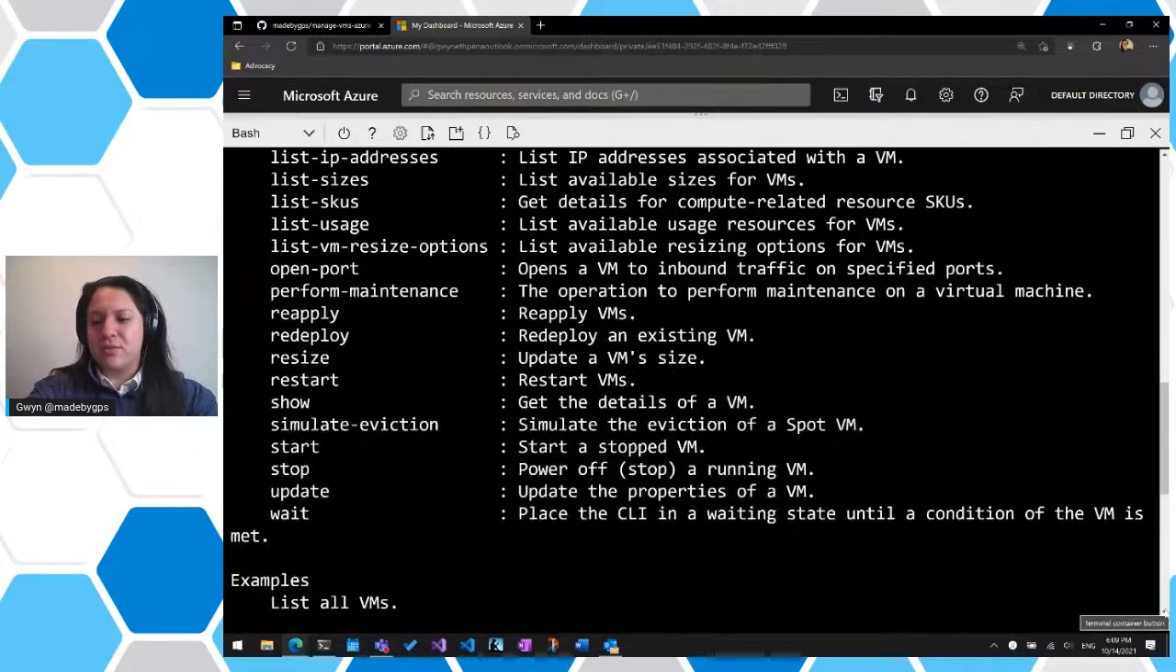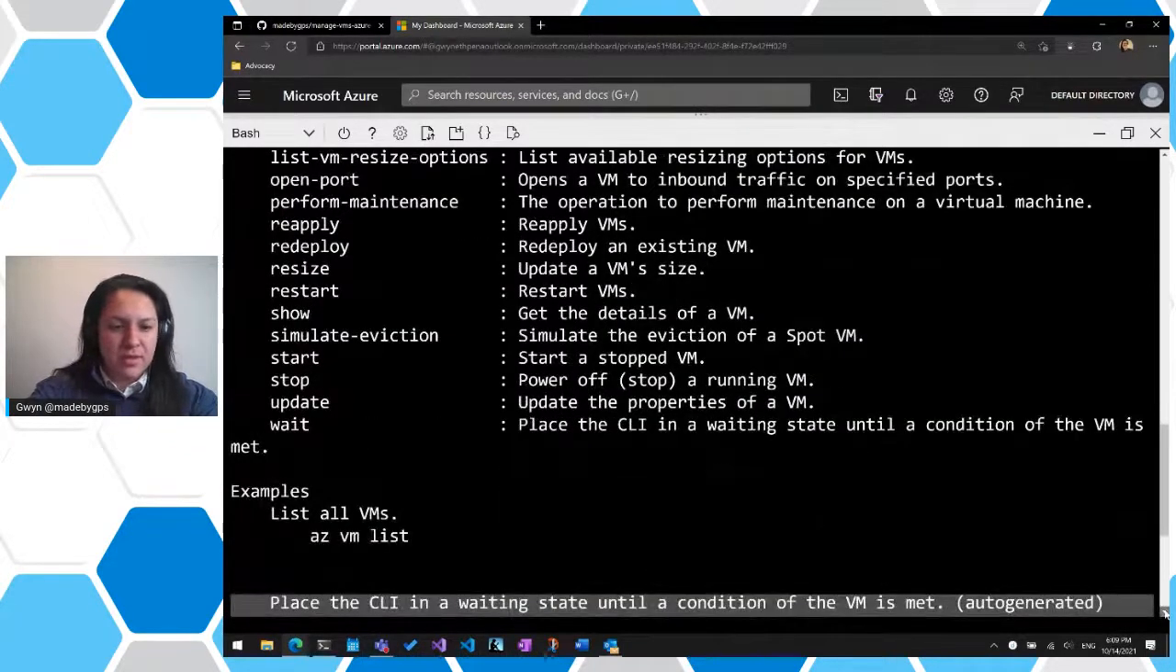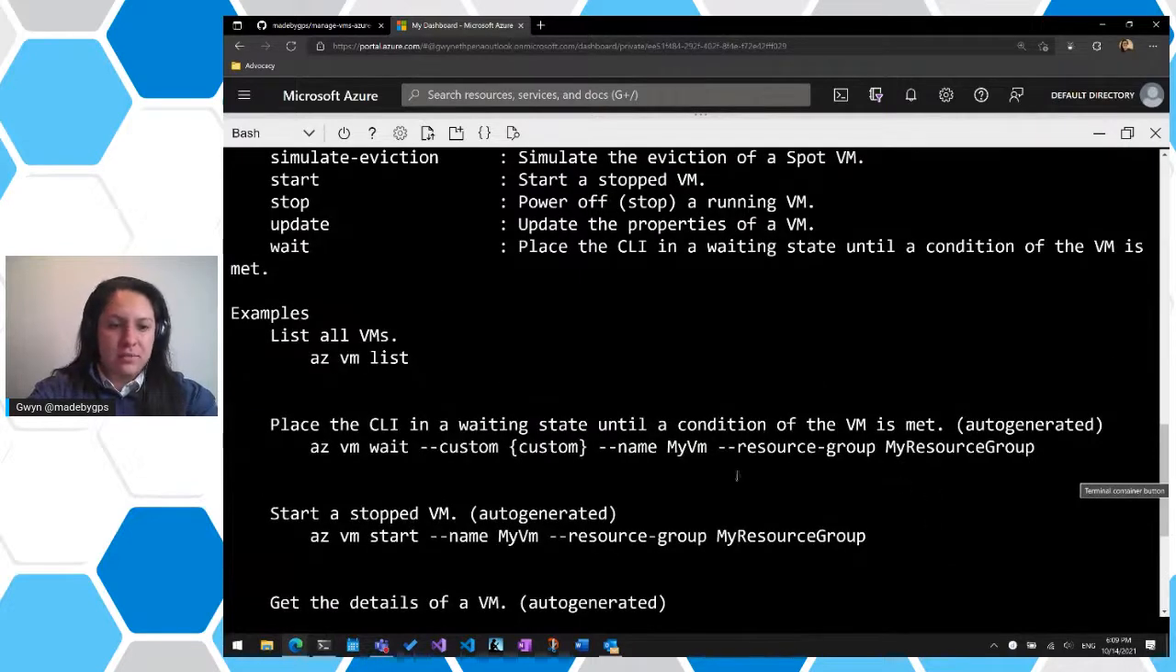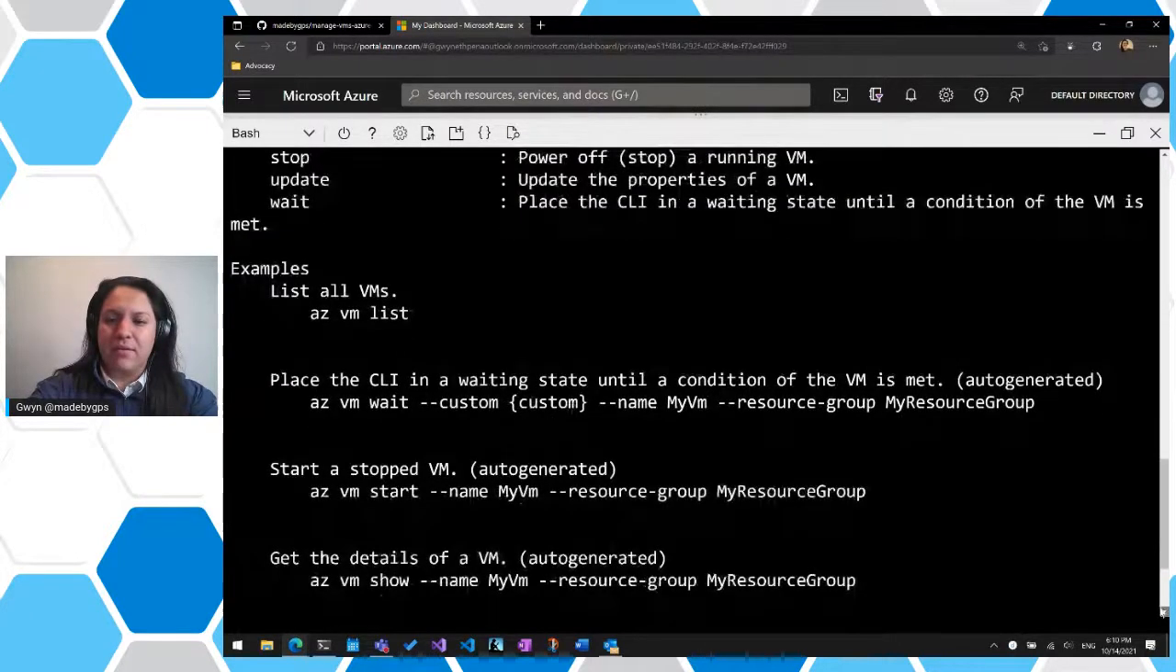If we scroll a little more, it'll also show some examples, which I always find pretty helpful. So for example, it says az vm list, and it'll say place the CLI in a waiting state until a condition of the VM is met with az vm wait, and things like that, right? And you can also do az find and then type in some sort of sentence that you're looking for, and it'll give you examples depending on that, right?